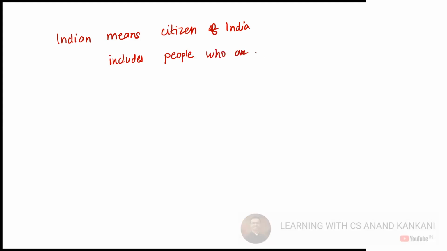जैसे अगर मैं आपको बोलूं हु इज एन इंडियन, सो इंडियन मीन्स द सिटीजन ऑफ इंडिया. ओके, and it includes people who are not citizen of India but their parents are citizen of India.